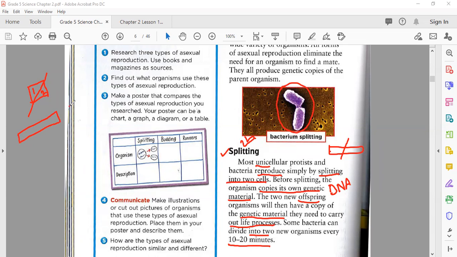For example, this is the first or parent cell. It divides into two cells this way. After 10 minutes, they both are able to divide again, and they give two more new bacteria each. The time taken is only 10 to 20 minutes. So you can imagine and understand from here the speed of how quickly reproduction by splitting goes on in the organism.